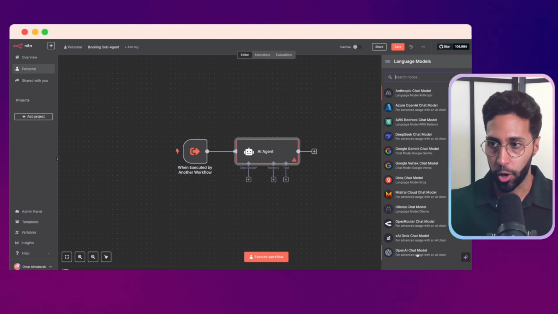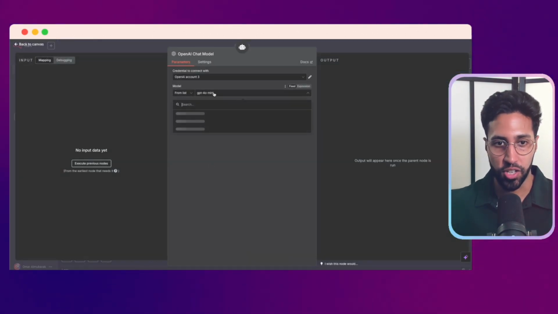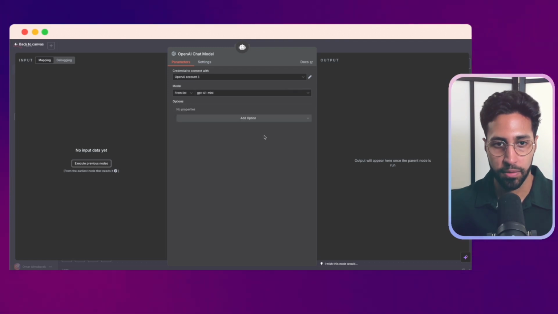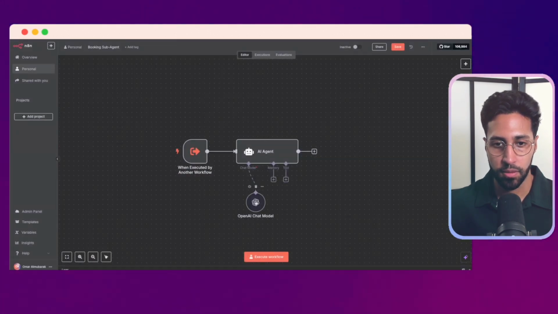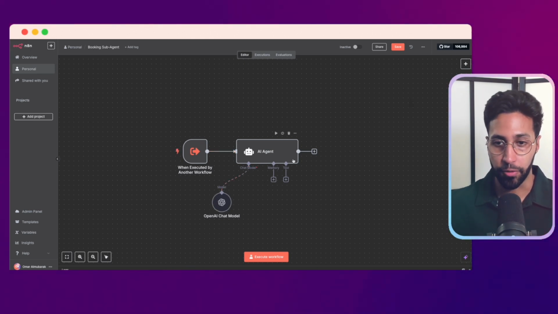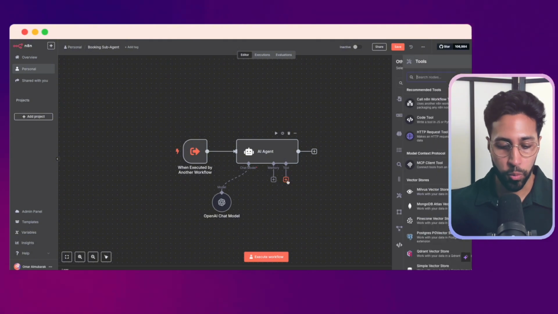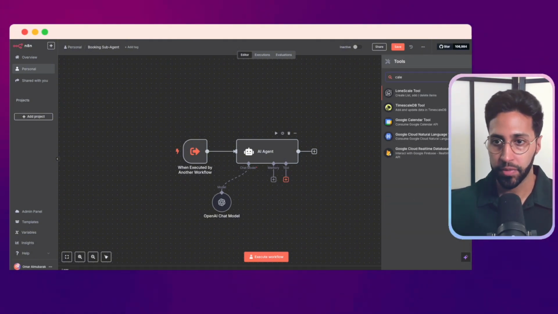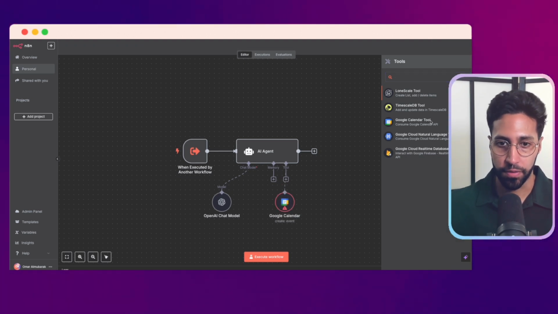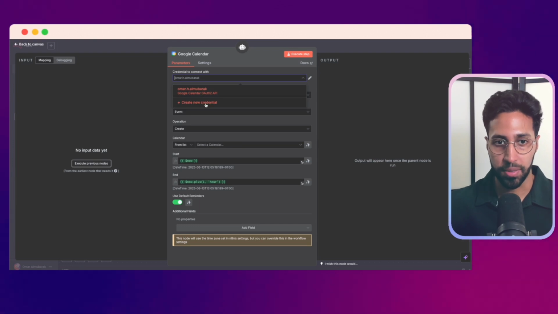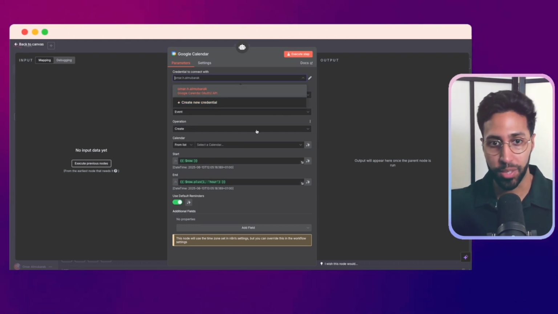And here we're adding OpenAI and we do the same thing. We'll add a GPT 4.1 mini. And for the tools, what we want is we want lots of calendar tools. So if I type in calendar, you can see we have Google Calendar. So if I open this one up, what we want to do is connect our credentials, simply create new credentials and then connect to Gmail.